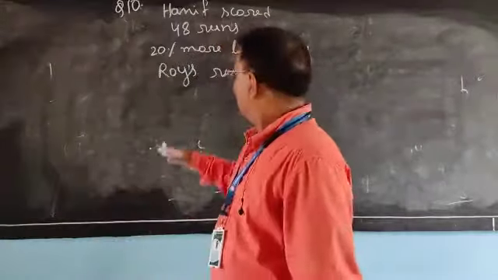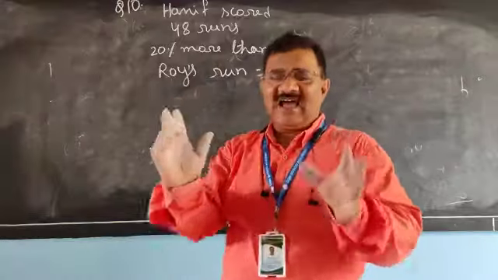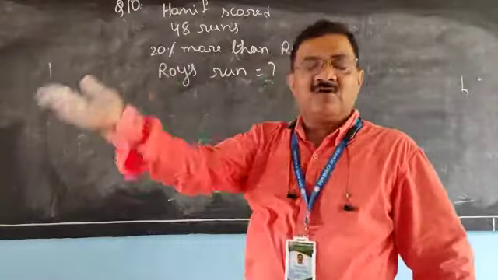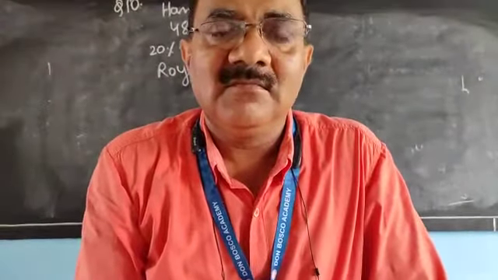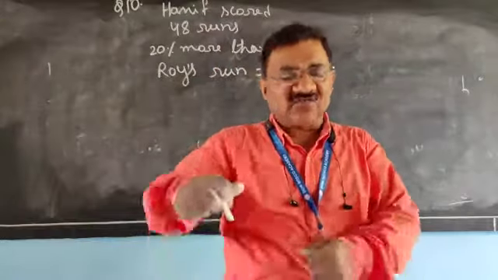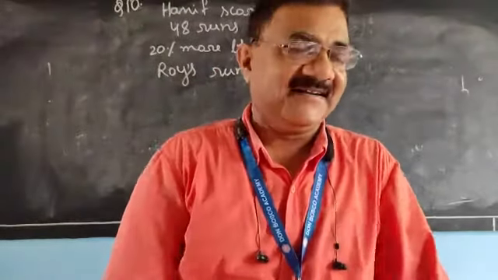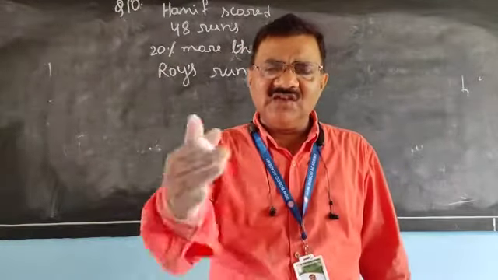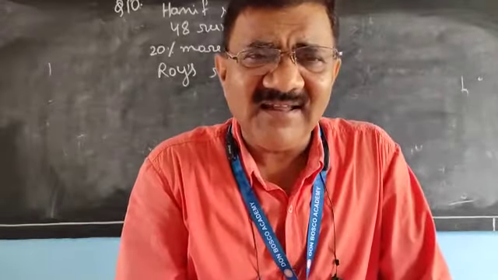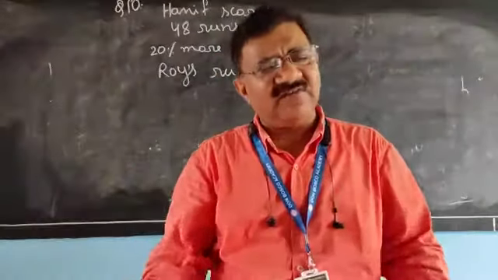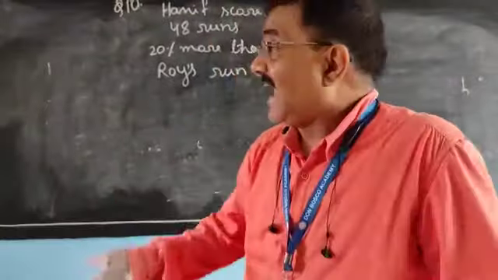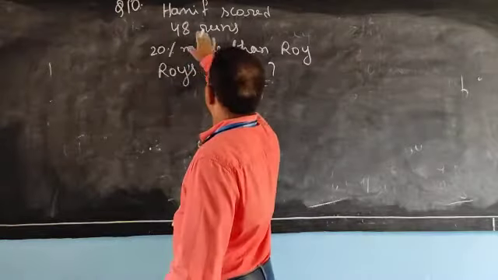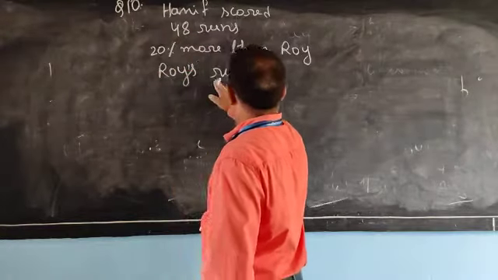Dear children, whatever Roy has scored, Hanif's score is 20% more. Suppose I scored a century, 100 runs, and you scored 20% more than me, then your runs are 120, because 20% of 100 is 20. But here we do not know how much Roy scored.